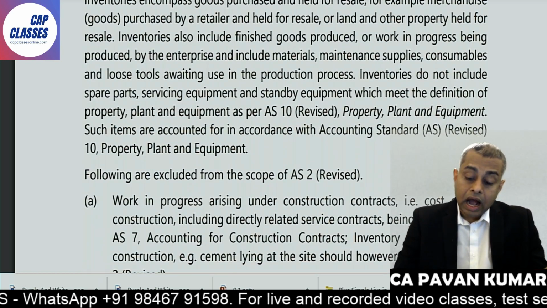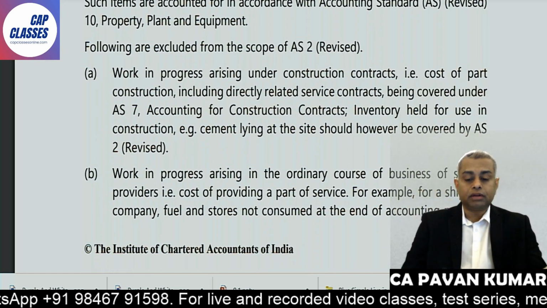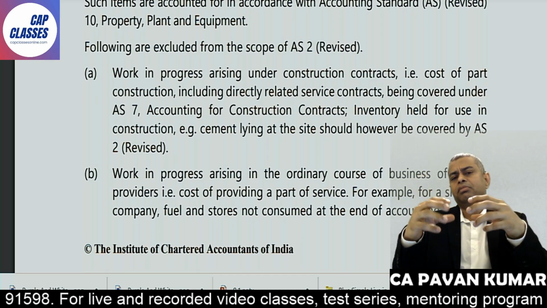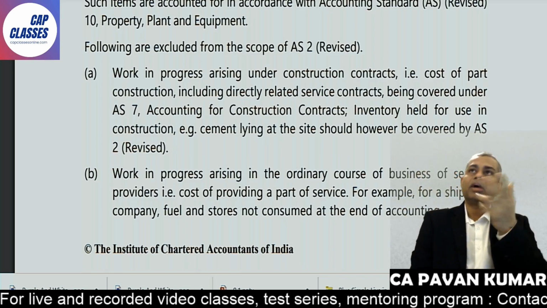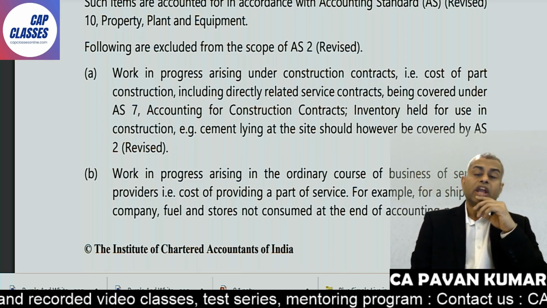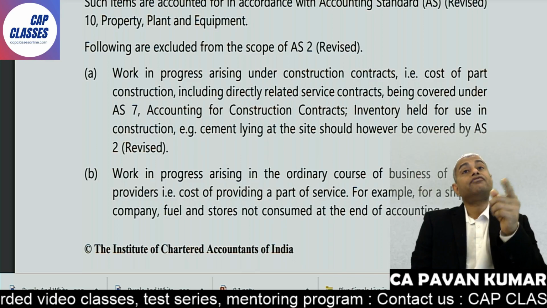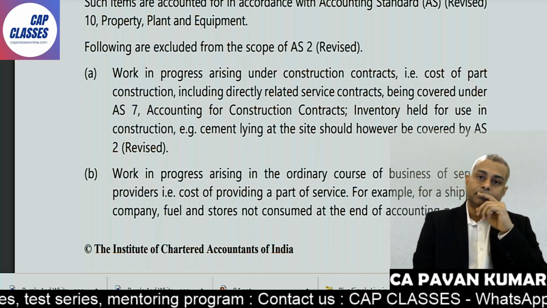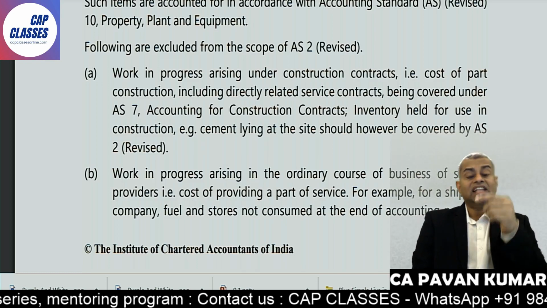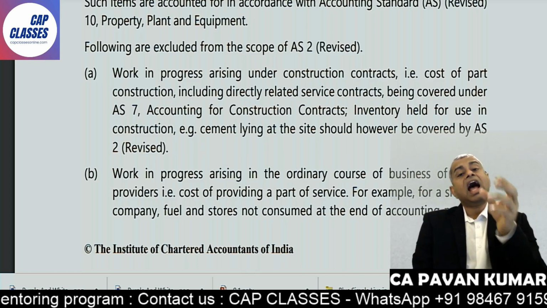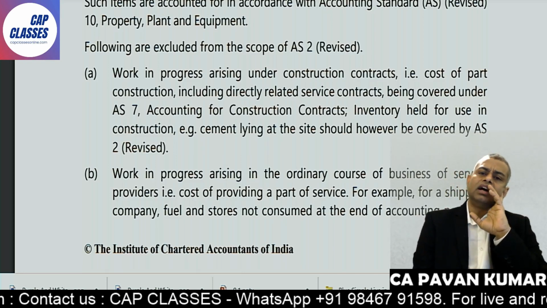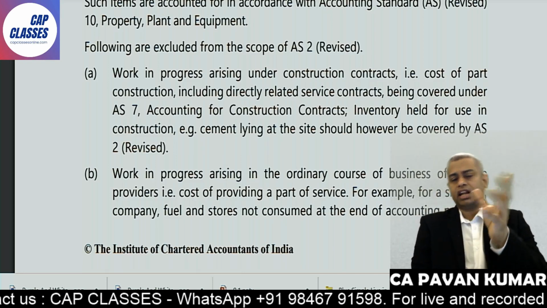Now, after that they will tell you exclusion. Obviously, some commercial, some construction is there. Some construction is going on. Okay, Pavan sir, my intention is after completing this building, there will be 100 flats. I will sell the flats. Okay, I started constructing this as a part of a construction contract. I am contractor. There is some other person, contractor, contractee, 2 people are there.